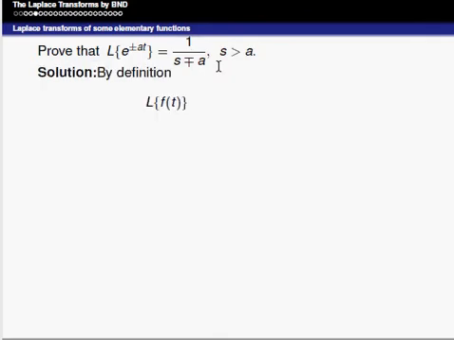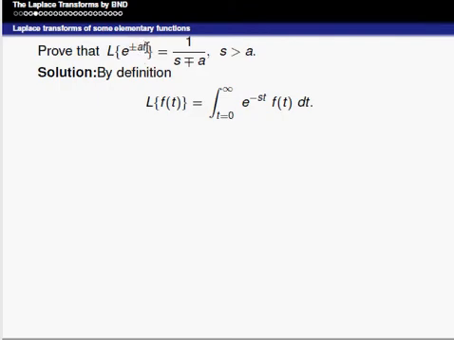Again, by the definition of Laplace transform, L of f of t is equal to the integral from 0 to infinity of e power minus st times f of t into dt. By the similar method, we can consider here f of t is equal to e power at.